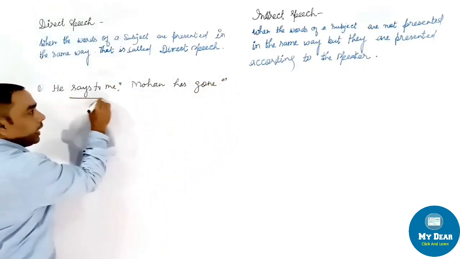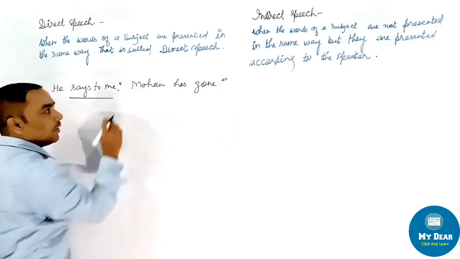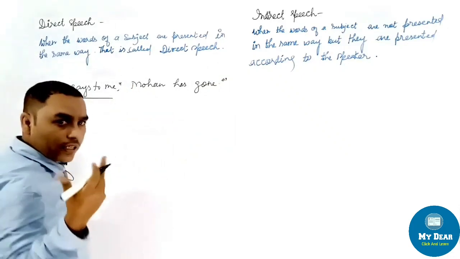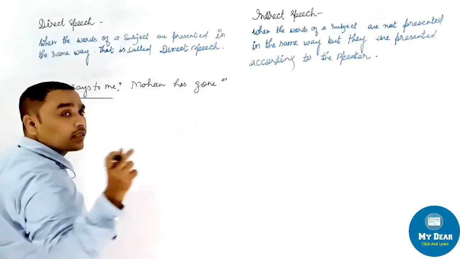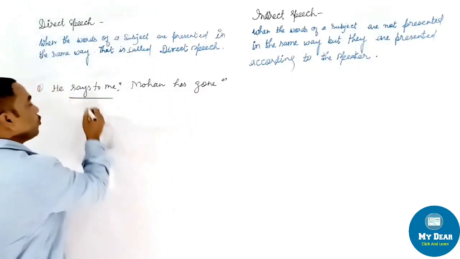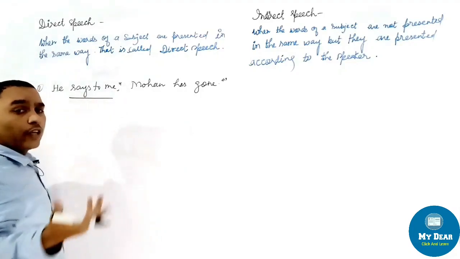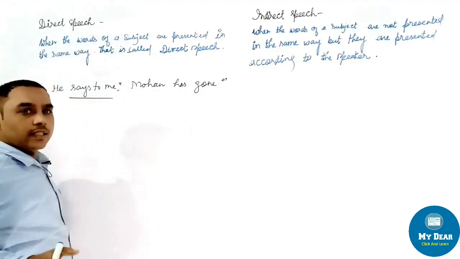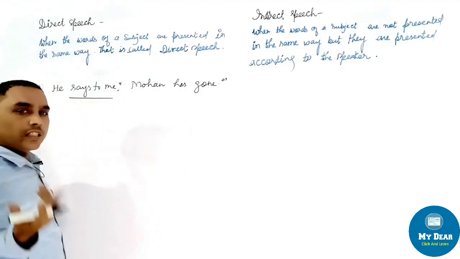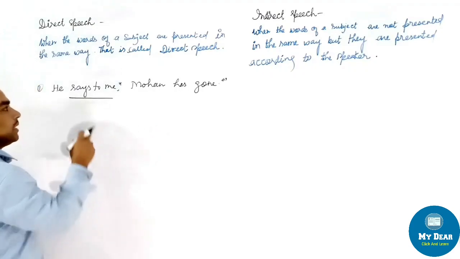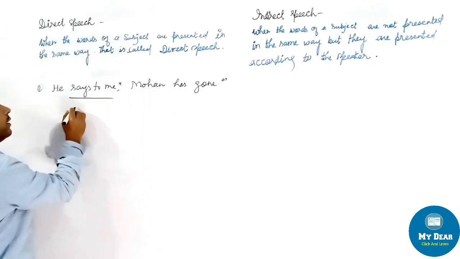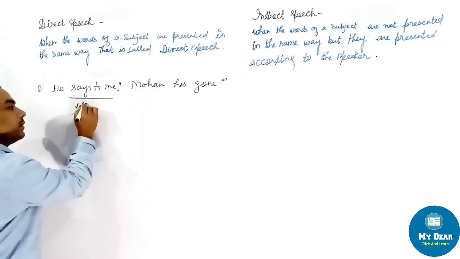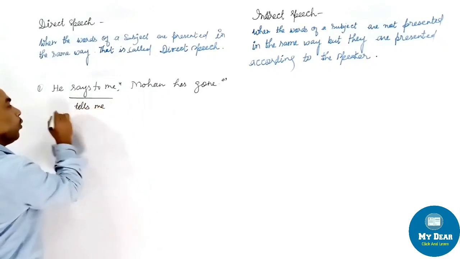Here, first we will recognize which type of sentence it is. Actually it is an assertive sentence. I will tell you after this how many kinds of sentences there are and how we will change them into indirect speech. First you see, it is an assertive sentence, so here it will be "tells me."